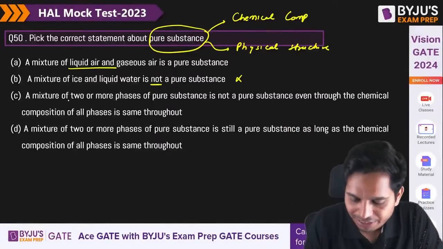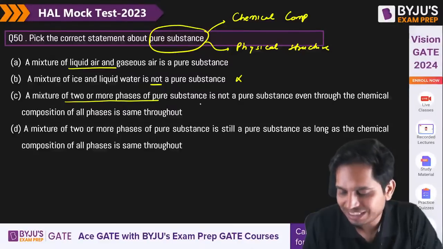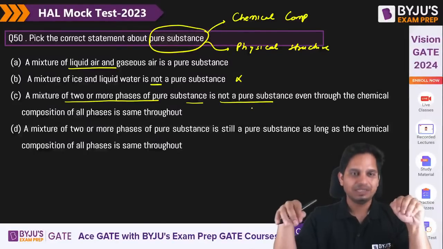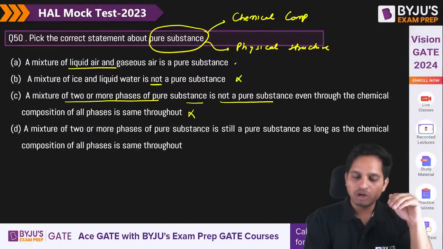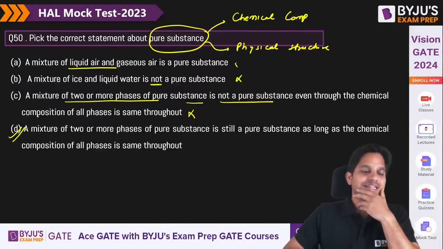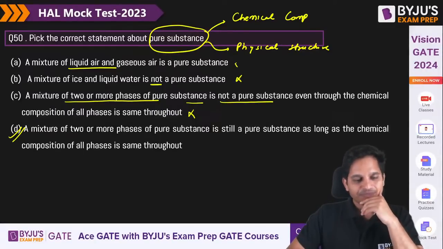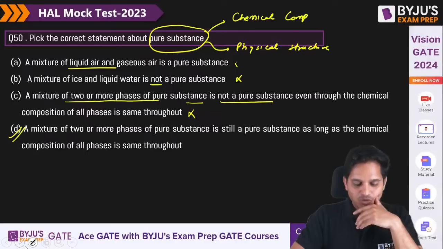Okay, a mixture of two or more phases of a pure substance is a pure substance. Yes. Okay, so this is also wrong. The right answer is D. The right answer is D. Okay, got it? Let's move on to the next question.